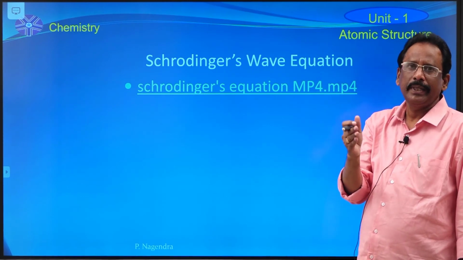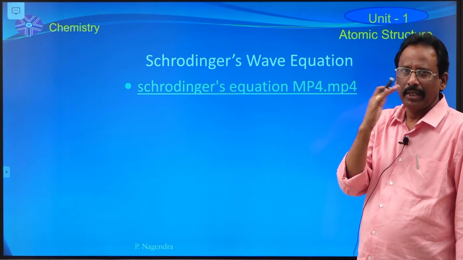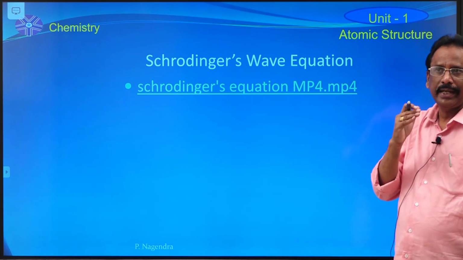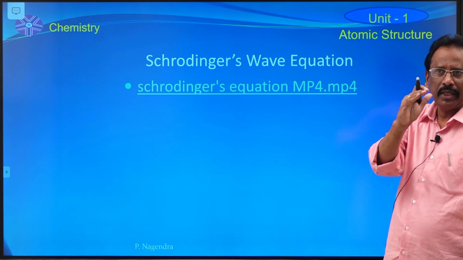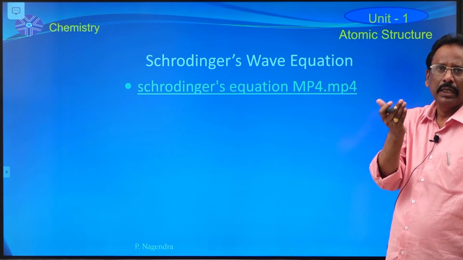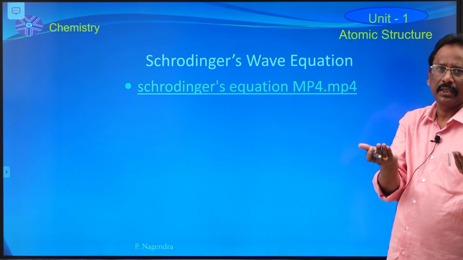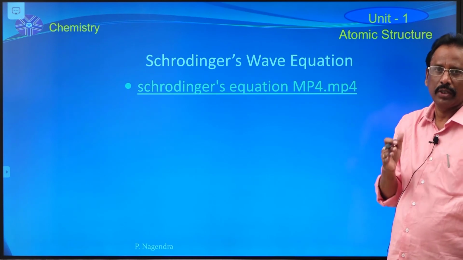So, like probability, psi square always possesses positive values. The psi square value indicates the probability of finding the electron. If psi square value is minimum or 0, in that region the probability of the electron is nothing. That is said to be a node, N-O-D-E, node.